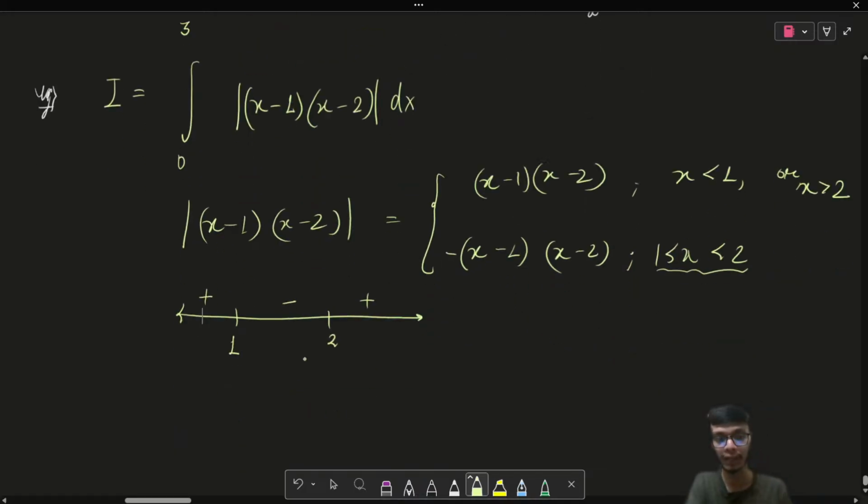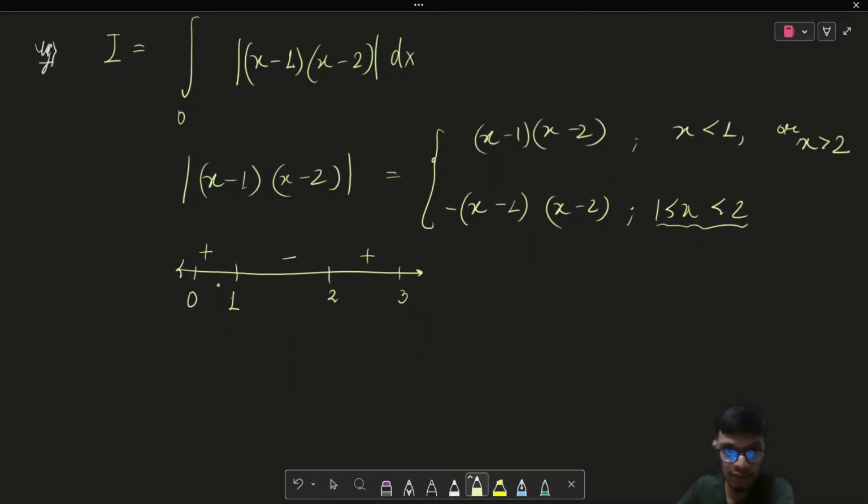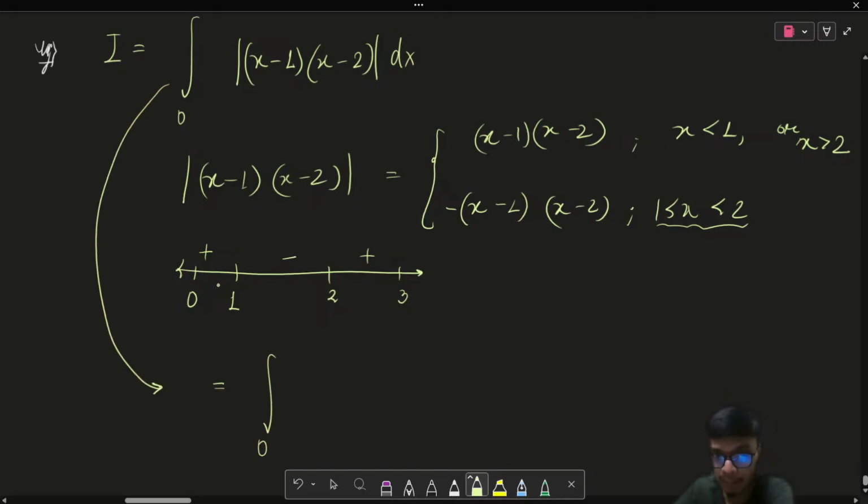So when I evaluate the integral from x equal to 0 to 1, the result is going to be positive. From 1 to 2 the result is going to be negative, and from 2 to 3 the result is again going to be positive, right? So this integral can be split into three different limits, going from 0 to 1. It is important to consider why, because I defined that the definite integral is a sum of all the algebraic areas. So if I break it into small intervals and add up all the areas, I'm going to get the same result.